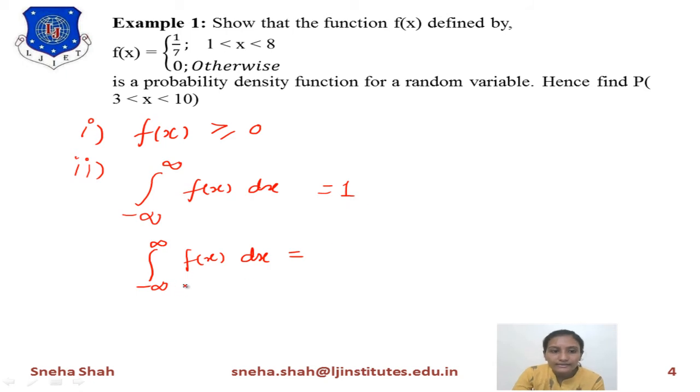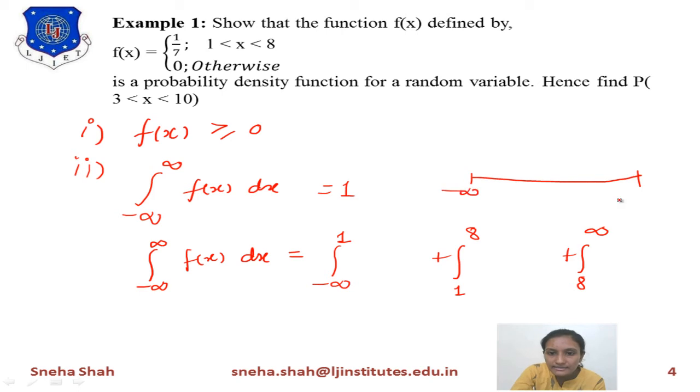Now we will split this whole integration into 3 different parts. The first part is minus infinity to 1, the second part is 1 to 8, and the third part is 8 to infinity. So the range minus infinity to infinity is split into minus infinity to 1, 1 to 8, and 8 to infinity. This one is the first, this one is the second integration, and this one is the third integration.